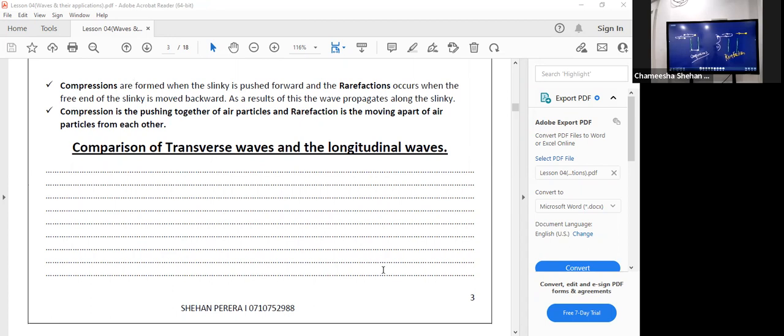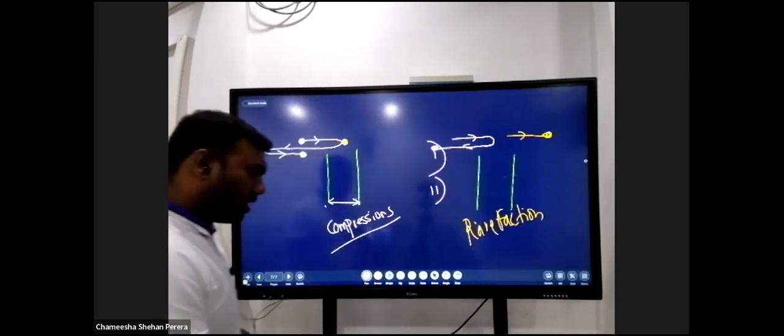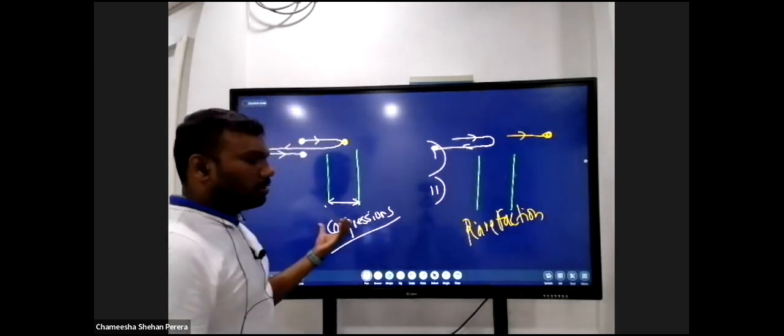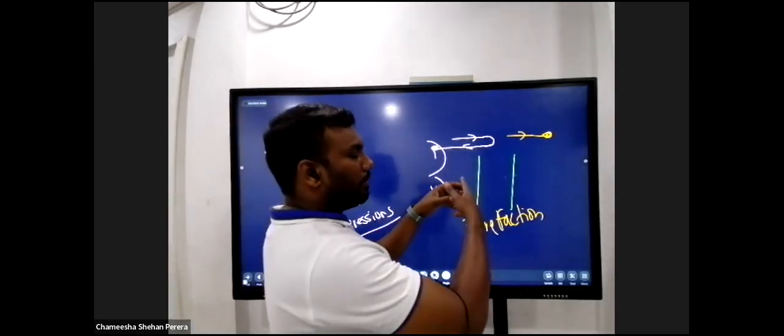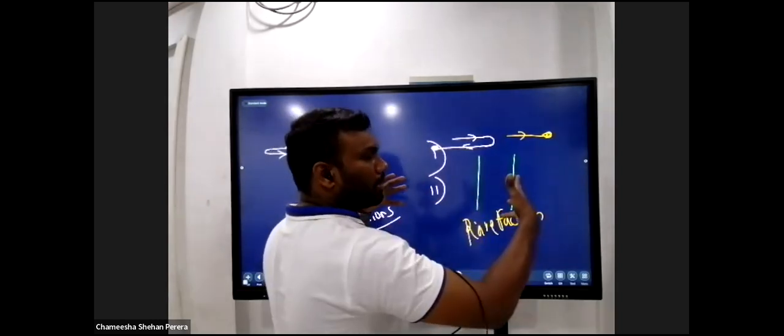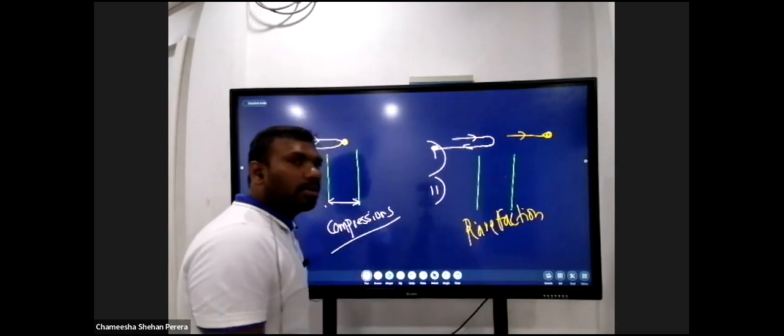So whatever the particles, when they are pushed towards each other, a compression is created. When the particles are moving away from each other, a particle concentration-less area is created, which is called a rarefaction.